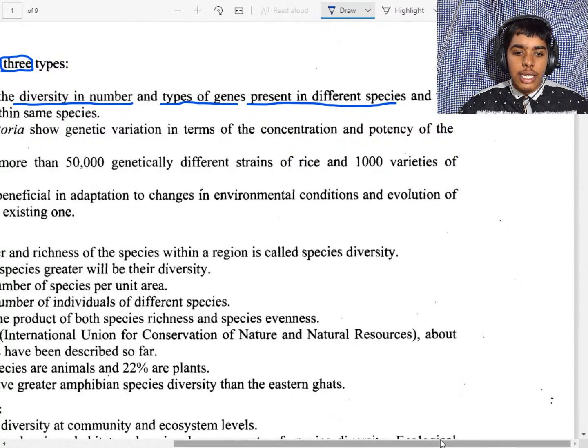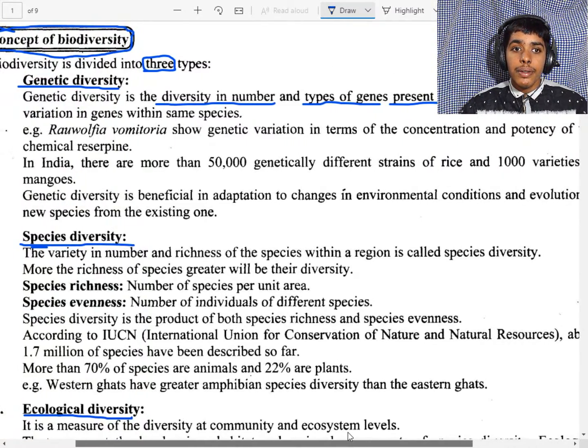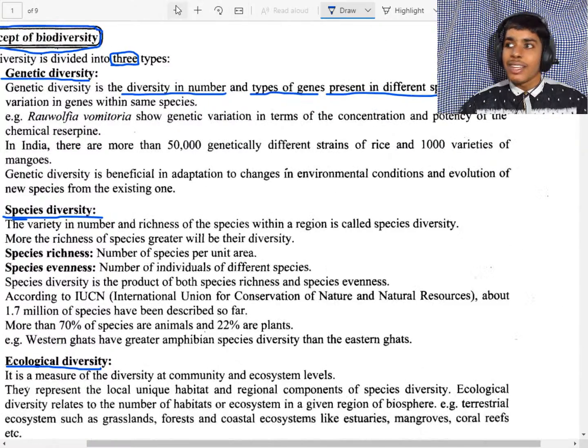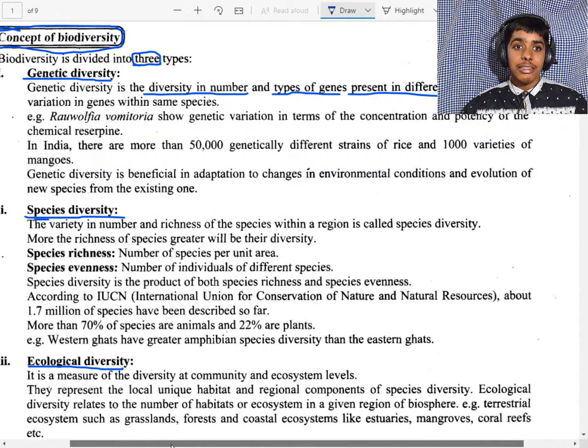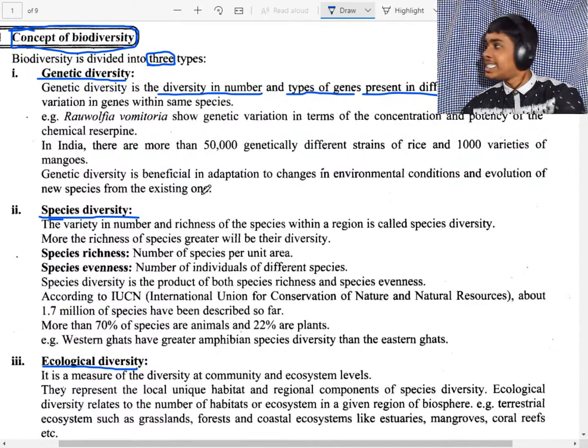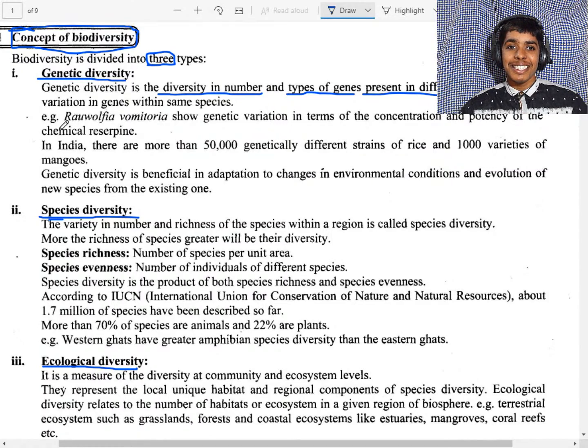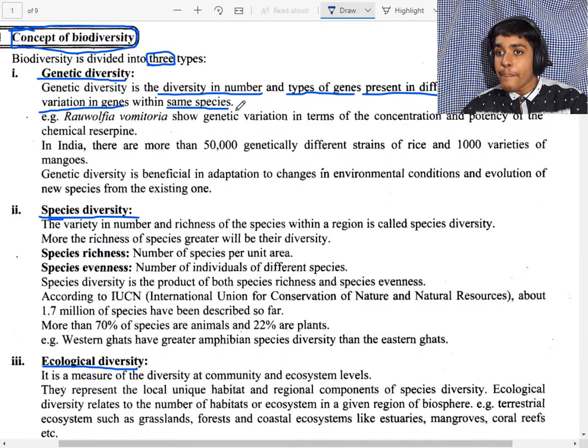And the variations within the same species. So it includes the variation in number and the types of genes present, and different variations within the same species.